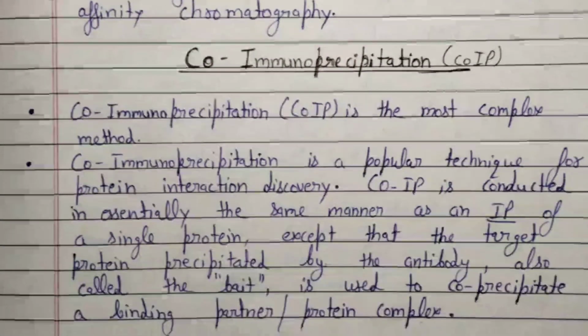The next method is co-immunoprecipitation, also called co-IP. Co-immunoprecipitation is the most complex method. It is a popular technique for protein interaction discovery. Co-immunoprecipitation is conducted in essentially the same manner as immunoprecipitation of a single protein, except that the target protein precipitated by the antibody, also called bait, is used to precipitate a binding partner or protein complex.